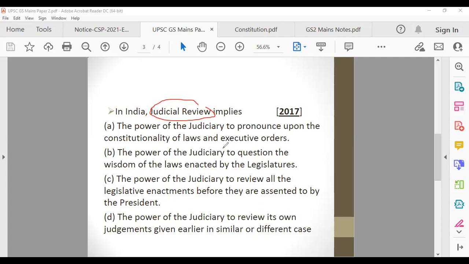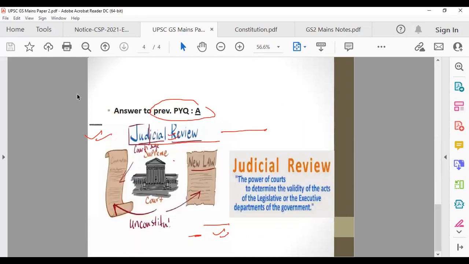So judicial review is the power of the judiciary to pronounce upon the constitutionality of laws and executive orders. In polity, you have to be very aware of what they are framing. The judiciary can do other things too, but those are not known as judicial review. Judicial review is when they are examining the constitutionality of laws as well as executive orders.